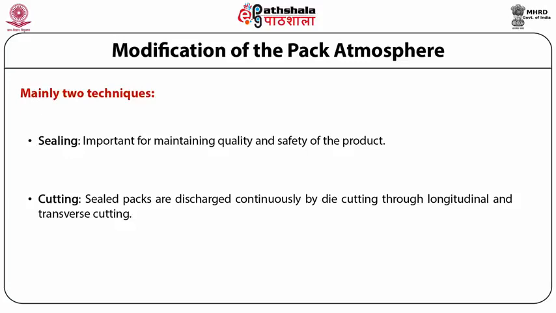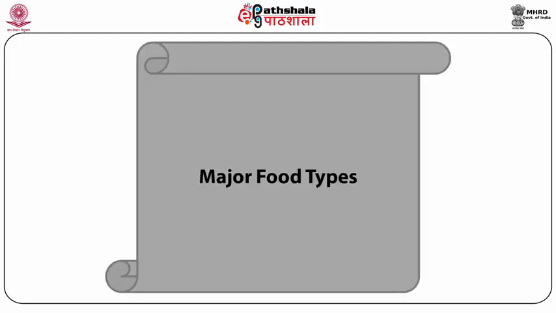Transverse cutting separates packs into rows and is carried out by guillotines or punches, which are driven through the film that is supported by anvils. This may be carried out in conjunction with longitudinal cutting, where circular knives cut through tray flanges parallel to the length of the film. Let's discuss the major foods which are generally packed under MAP.